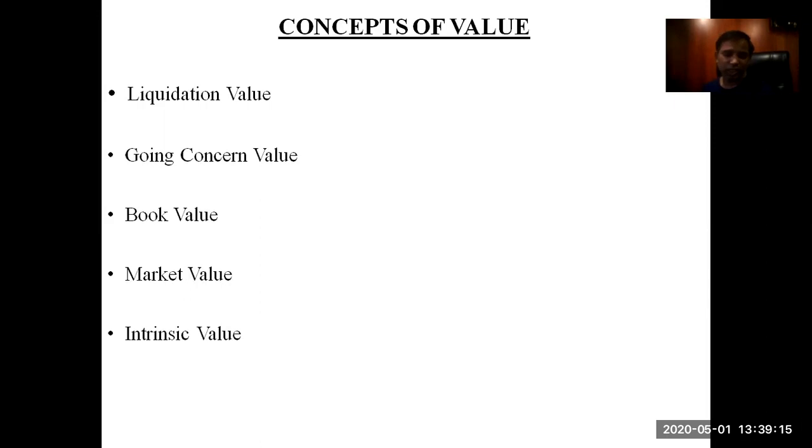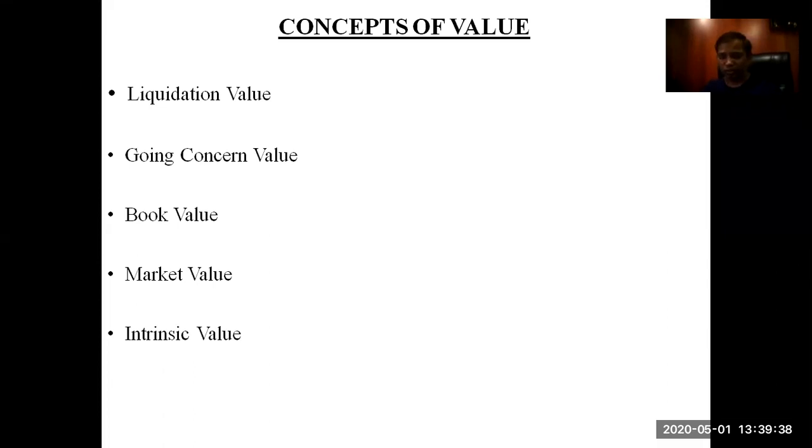Once an activity begins, when a company starts, it is going to continue for a longer period of time. Book value is also known as a historical value: an asset purchased at a certain price, and that price is entered into the books of accounts, so it becomes book value.